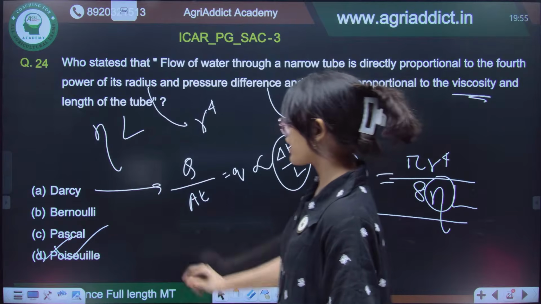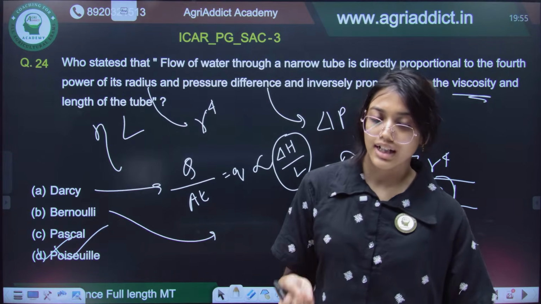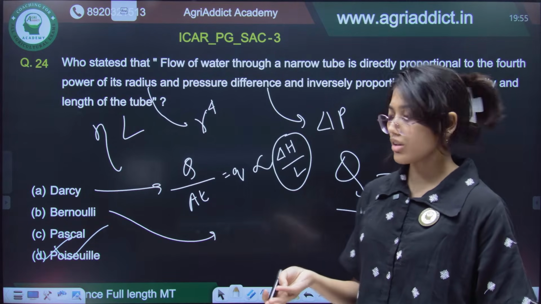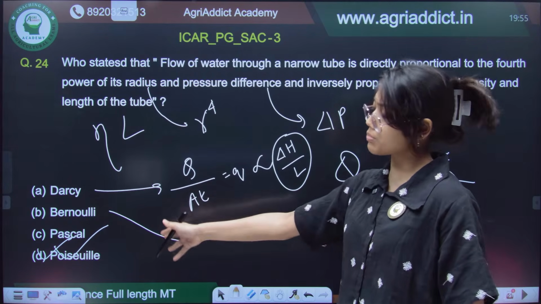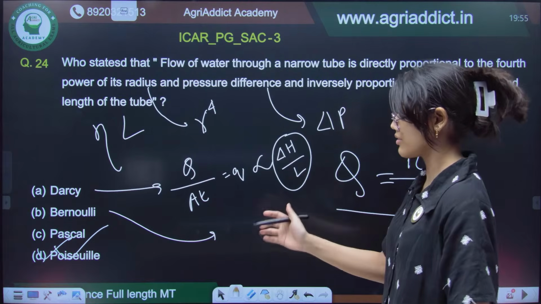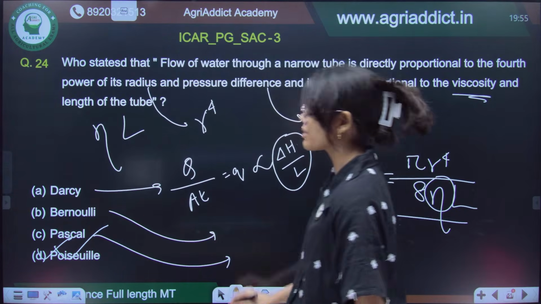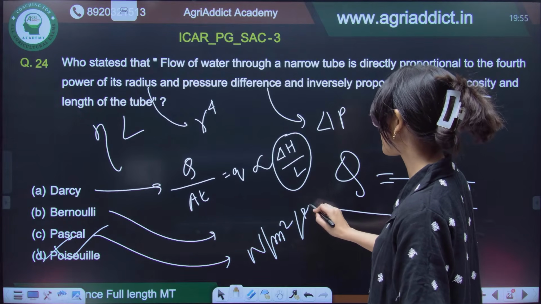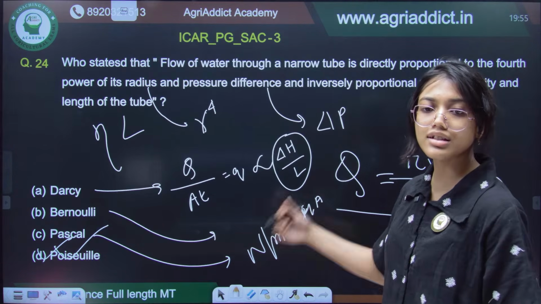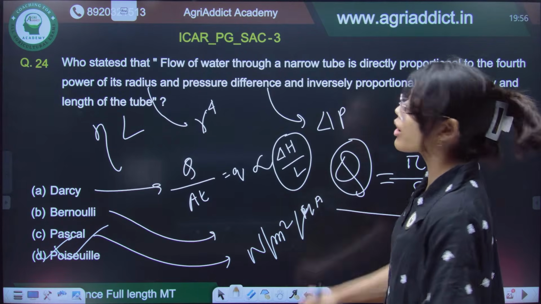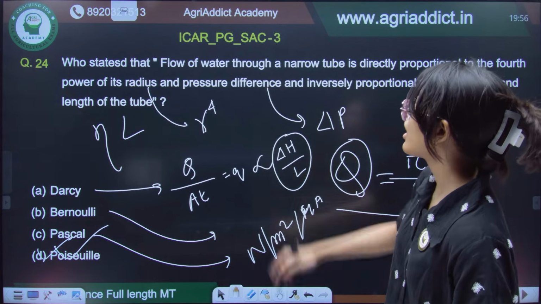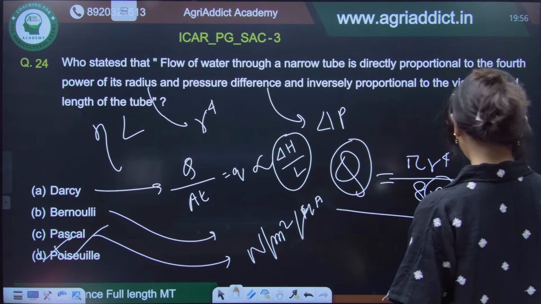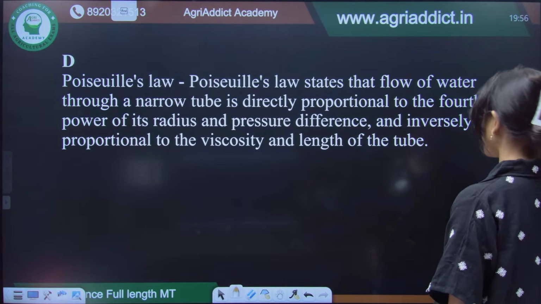Okay. Then Bernoulli's theorem, it will state the conservation of kinetic energy, then pressure, all that together. So, Bernoulli's theorem will deal with the conservation, and Pascal's law is nothing but pressure. We express it as Newton per meter square or force per unit area. So, this is Poiseuille's law, and Q is the amount of water that is flowing through a narrow tube. Okay, good. Now, so this is Poiseuille's law.